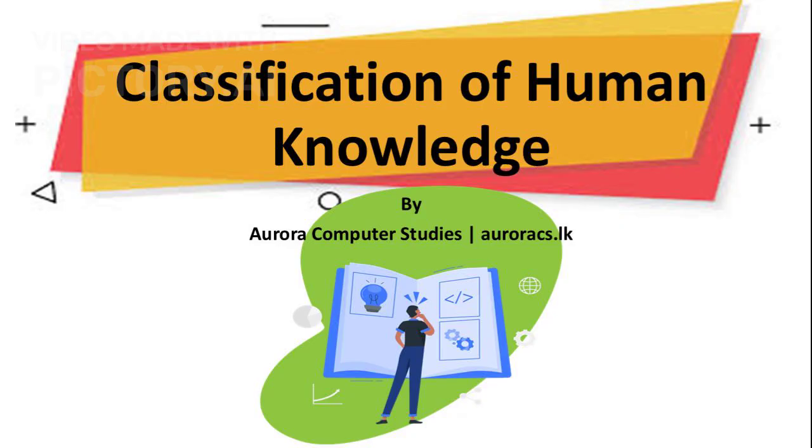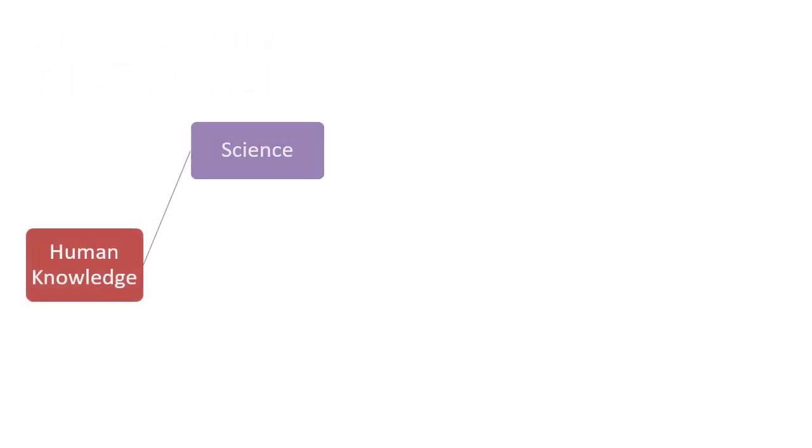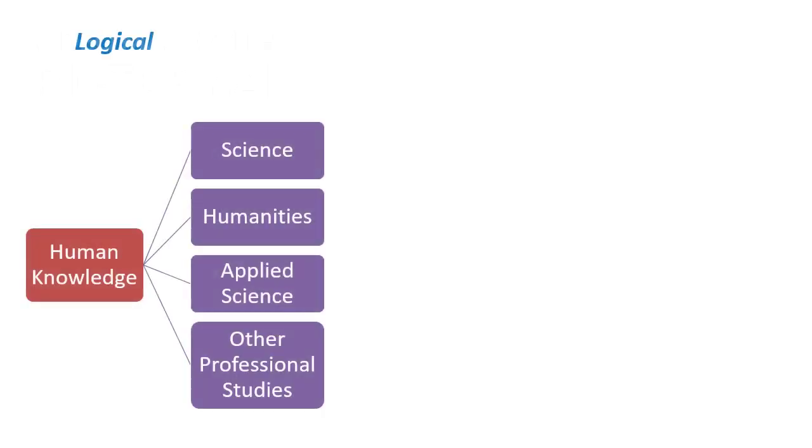When you know the classification of human knowledge, you are in a better position to understand and study your subjects. Also, you can see how your study areas are interrelated. Then you can understand the subjects more effectively. In this discussion, we classify it in a more academic manner.